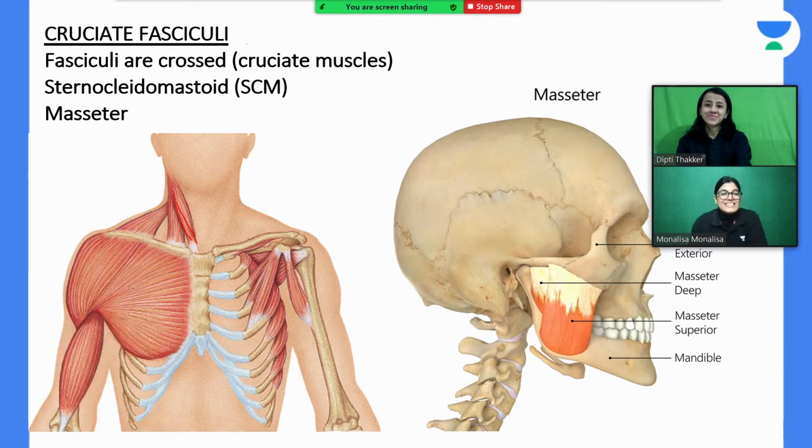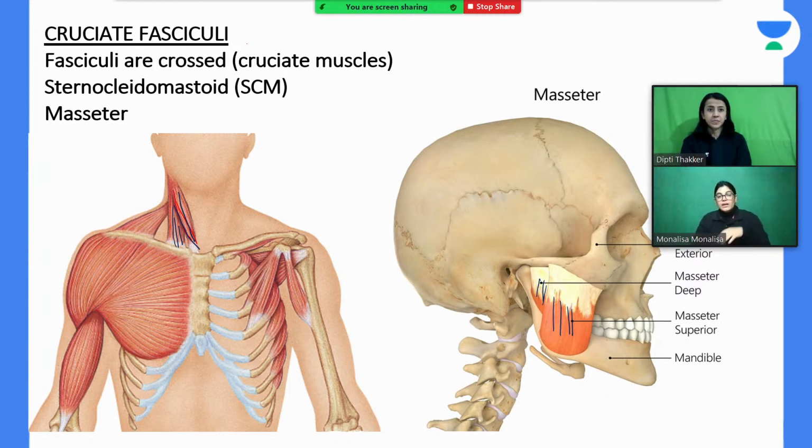So this is the sternocleidomastoid muscle, the muscle which you can also appreciate if you move your head to the side, and the prominent muscle which is seen in the lateral aspect of the neck is called the sternocleidomastoid muscle. This muscle has clavicular and sternal origin, and as you can see in the diagram, they are crossing each other. Same way the masseter muscle. So this is the mandible. Just clench your teeth, and feel that tightness. The tightness which you feel here is the masseter muscle. See here, here also a few fibers are crossing. So wherever muscle fibers are crossing each other, it's an example of cruciate fasciculi.